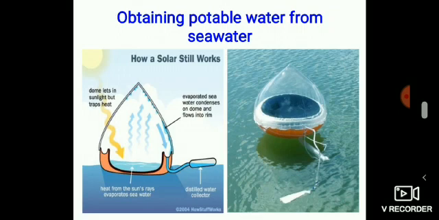The sun's heat evaporates water, separating the water vapor from salt or impurities. This water condenses on the inner surface of the dome. The water thus formed trickles into another container where it is collected for use. Although we have a huge amount of seawater and abundant sunlight, we are still far from using these resources for meeting the daily water requirements of the entire population. Therefore, we must ensure that we use the available freshwater resources judiciously.